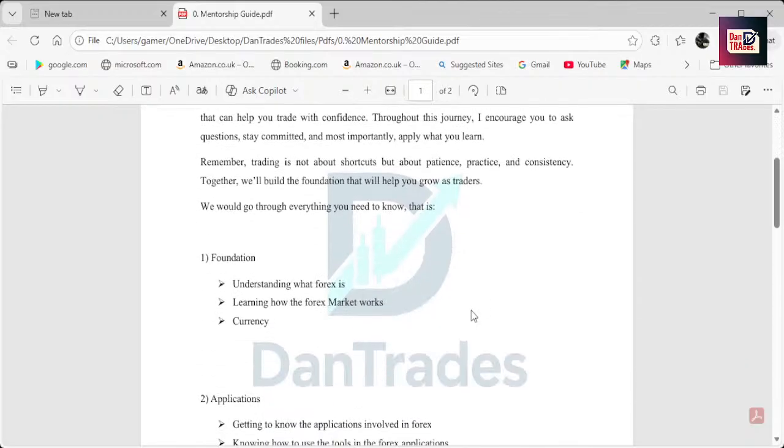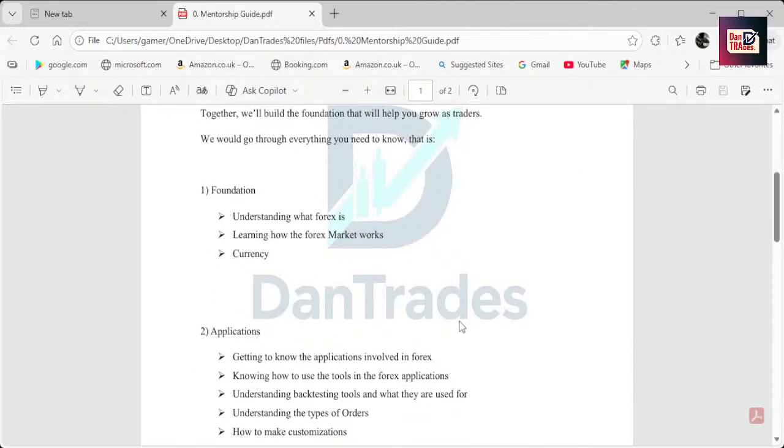So we are going through some steps. We'll start with the foundation. That's what we're going to be taking on Wednesday. So the foundation will be understanding what forex is. We'll be learning how the forex market works, and we'll be learning about currencies. And now we have major, we have minor, and we have exotic. We'll be taking you through all those.